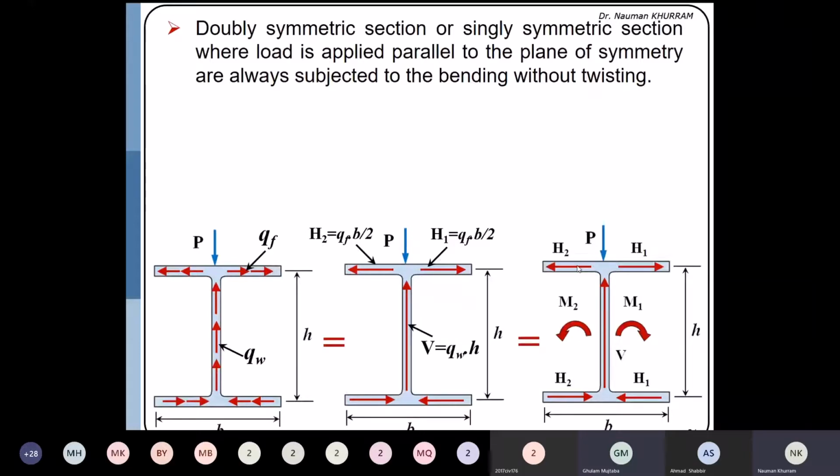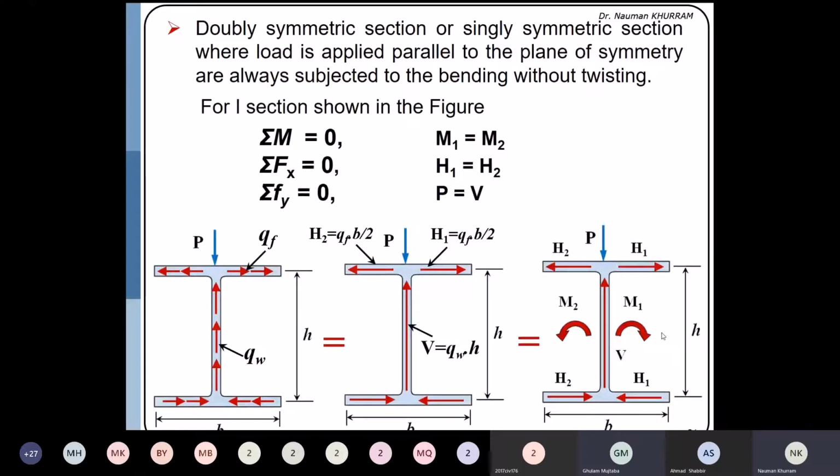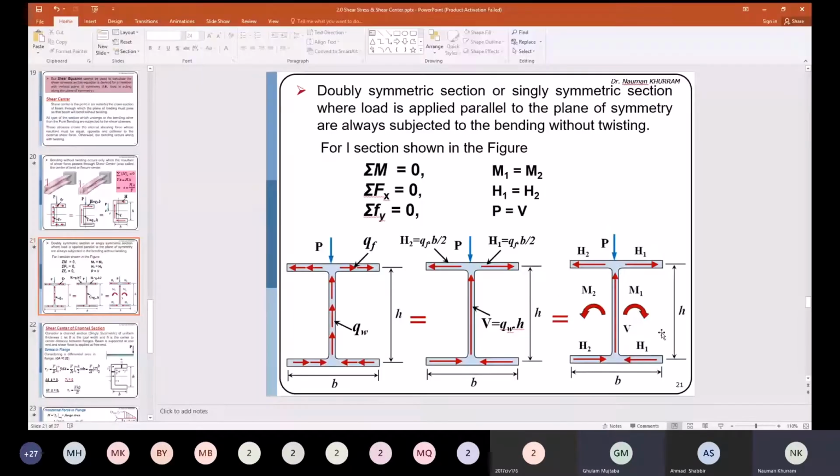And similarly, assume the moment about this junction equal to 0. So H1 is producing the moment in clockwise direction and H2 in counterclockwise direction. Both will have the same magnitude but act in opposite directions, which will cancel their effect. This means that there will be no twisting. So all the equilibrium equations will be satisfied: the moment equation, the force equation in the x direction, and the force equation in the vertical direction.